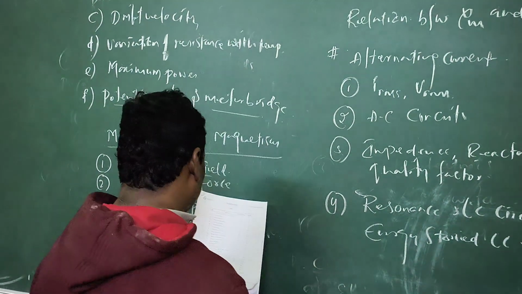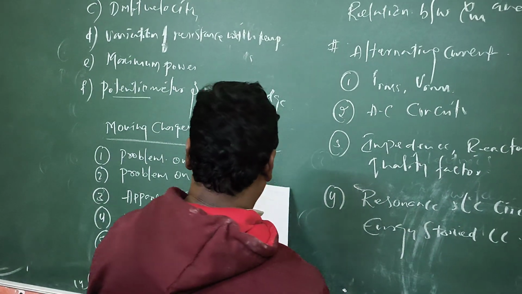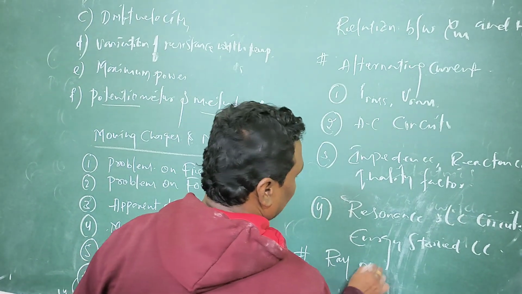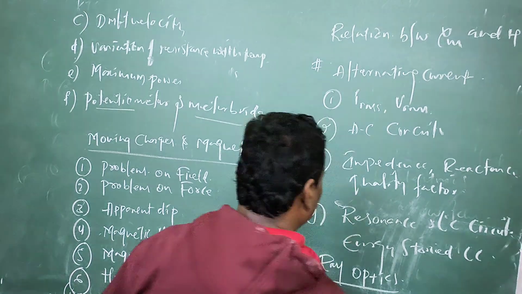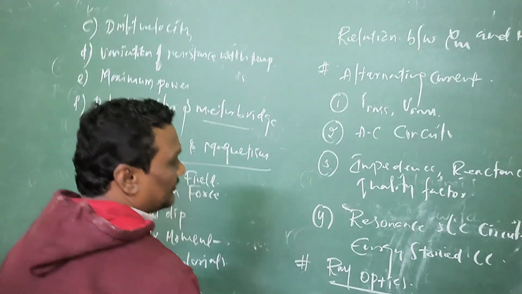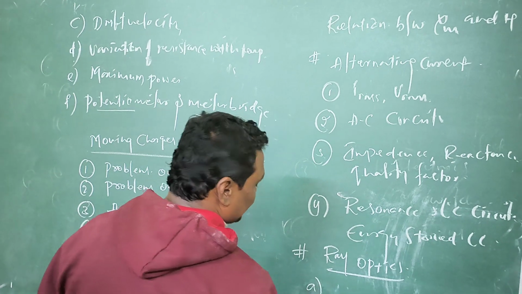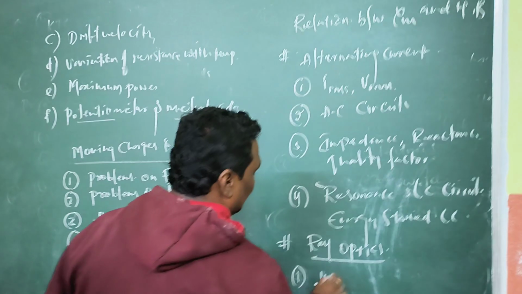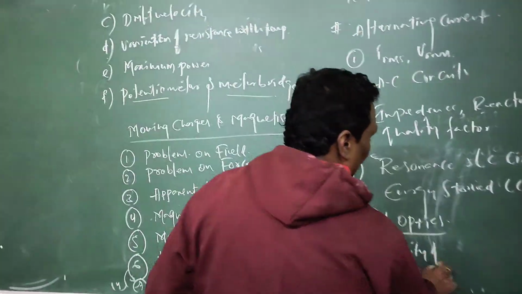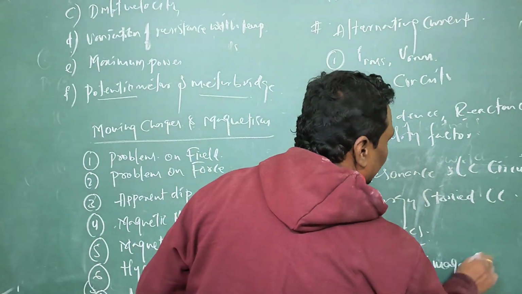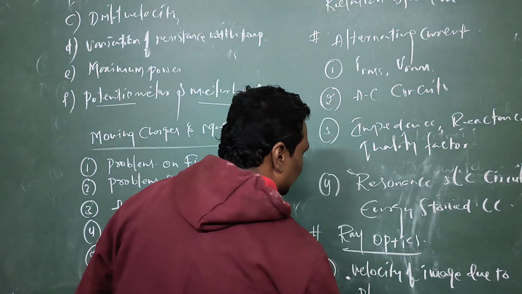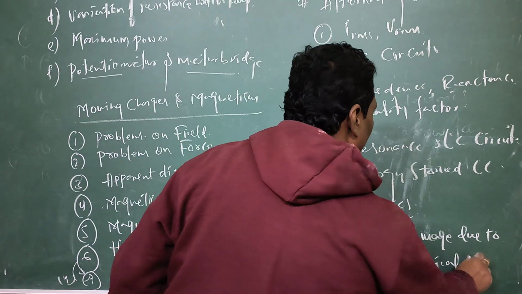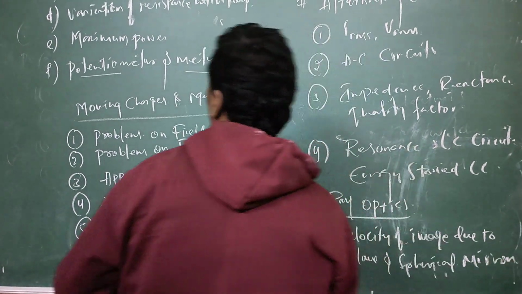And the next thing is that in ray optics, so concentrate on ray optics, very important chapter for the ray optics. Ray optics is very important, and this is important for advanced also. In the ray optics, you have to concentrate. First one, you have to concentrate on velocity of image. Velocity of image due to plane and spherical mirrors.